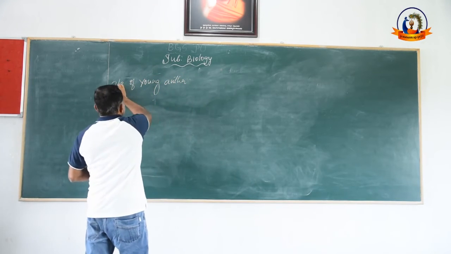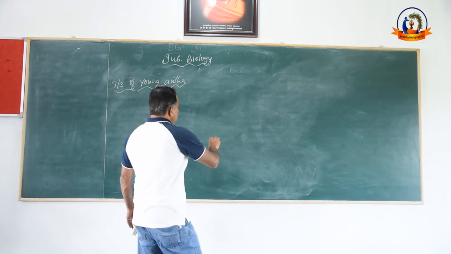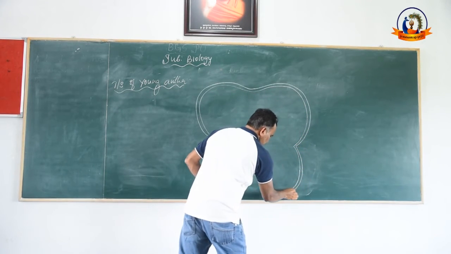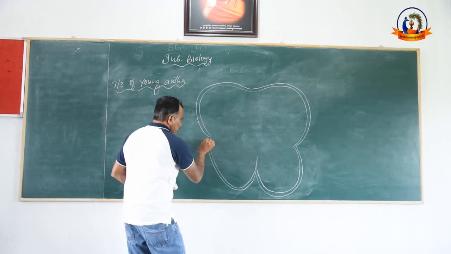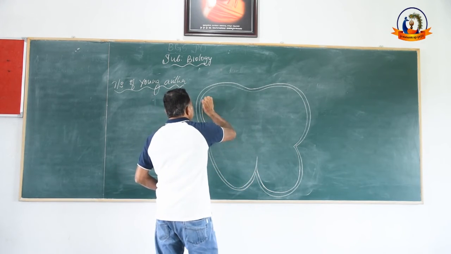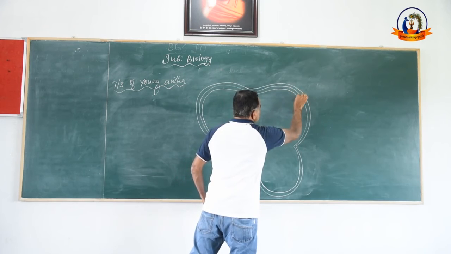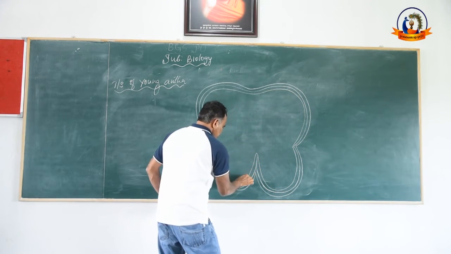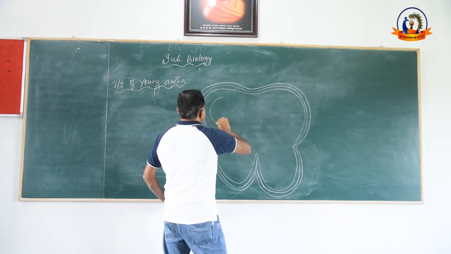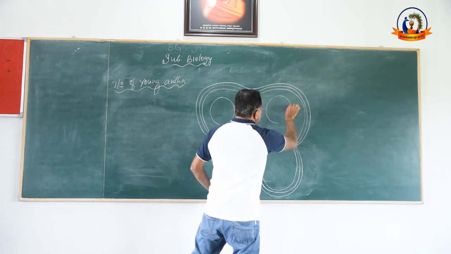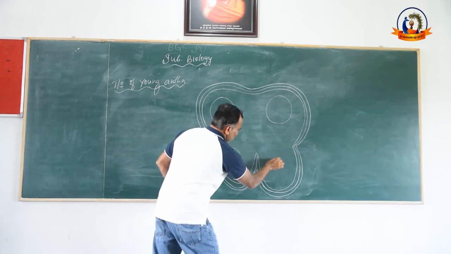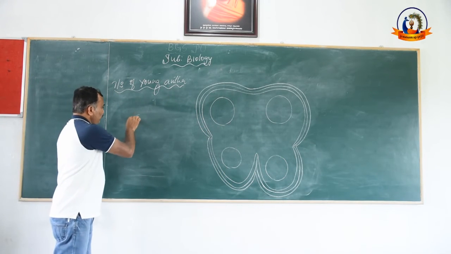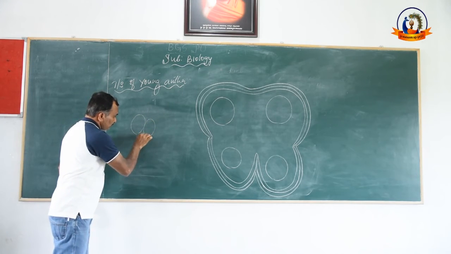TS of young anther. See, this is the case of a young anther if the stamen is dithecous, right?